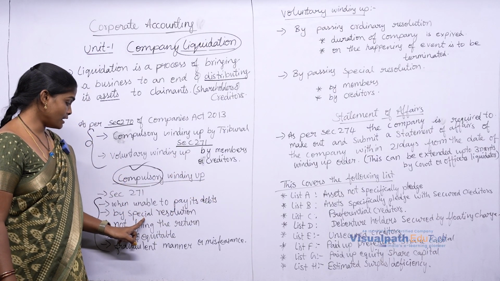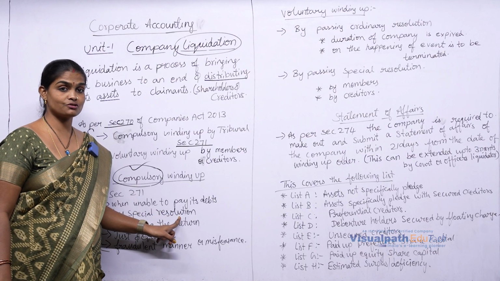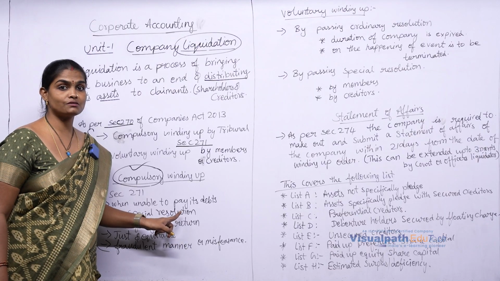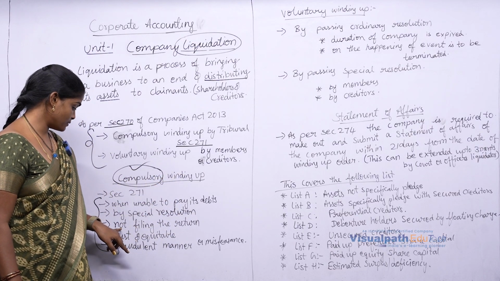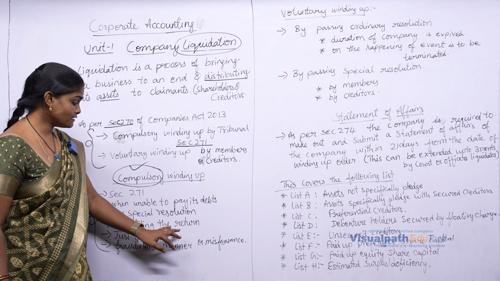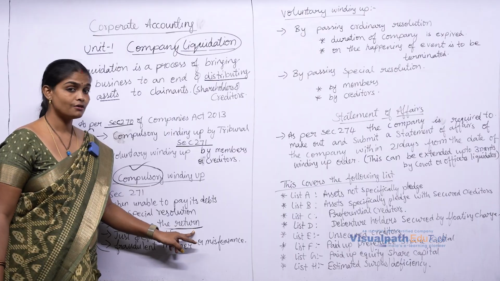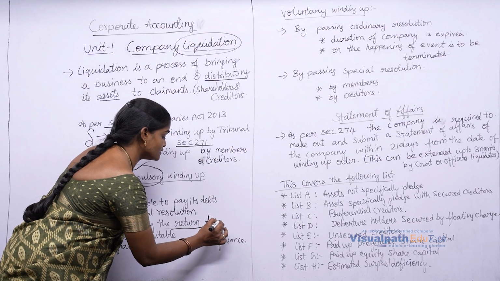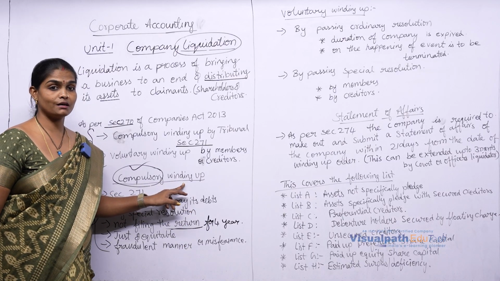Then by passing a special resolution, they can also receive a notice from tribunal for compulsory winding up. Then not filing the income tax return for 4 consecutive years, in that situation tribunal will pass a winding up notice.